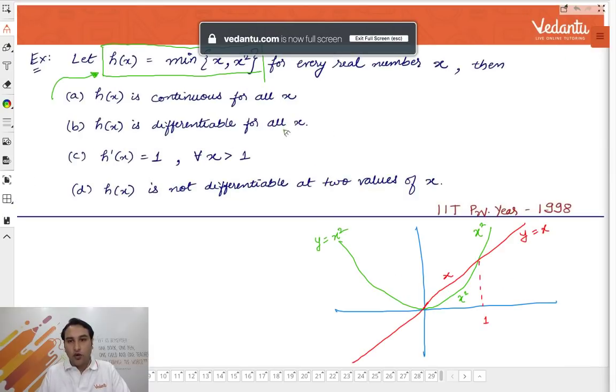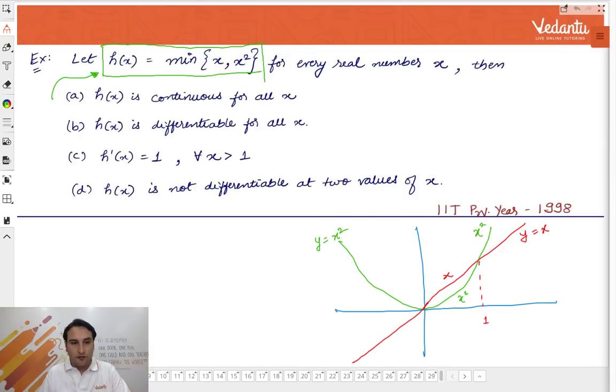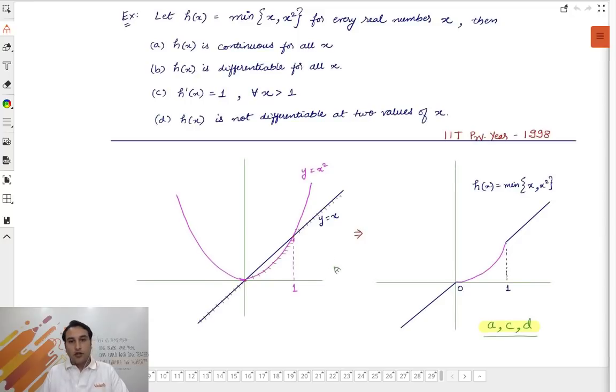Now how to approach this problem? If you know this graph, then look at this. Whenever the question is the minimum of x and x square, or any two graphs, what you have to do? First plot this graph and then plot this graph together. So we have plotted the graph of x square and the graph of y equal to x. Between 0 to 1, x is higher than x square. Beyond 1, x square is higher than x.